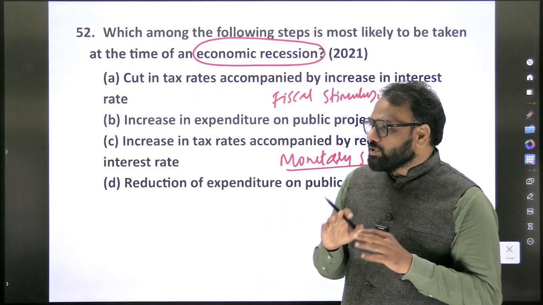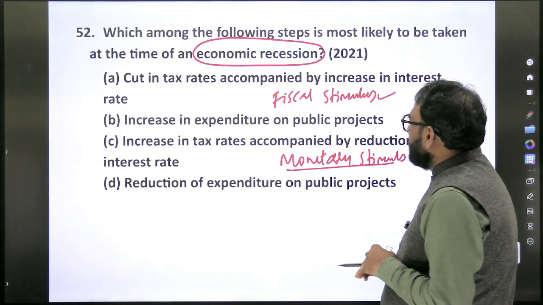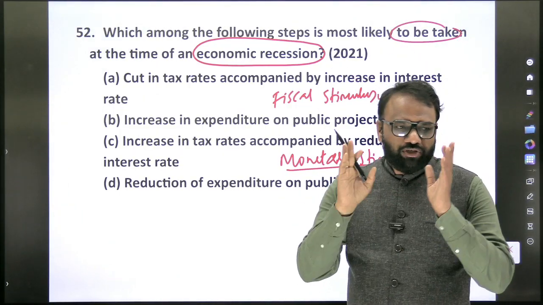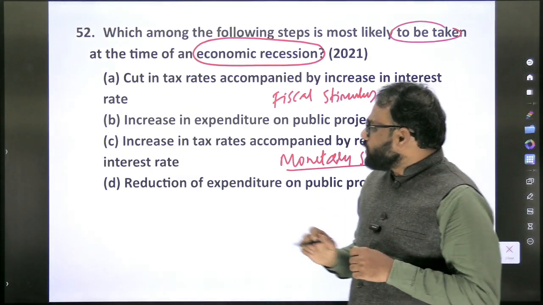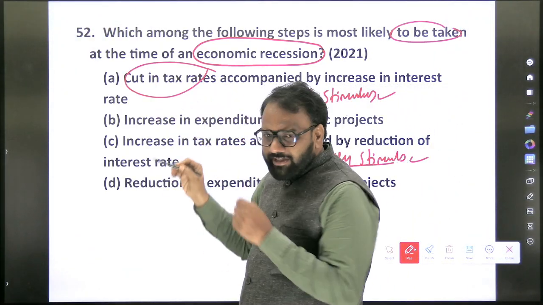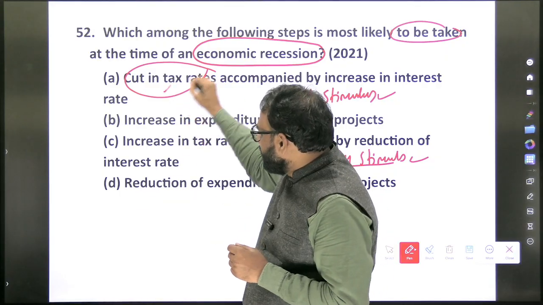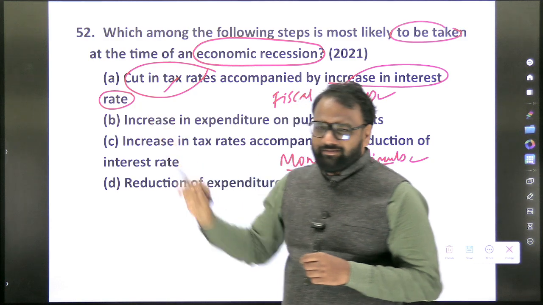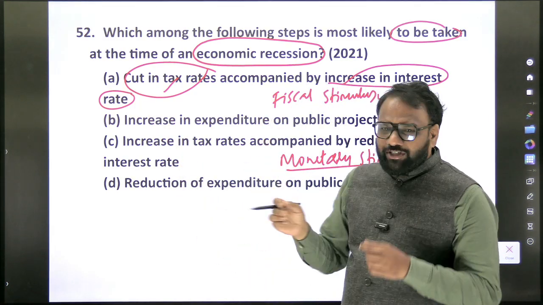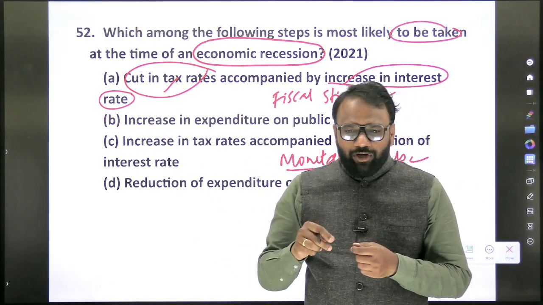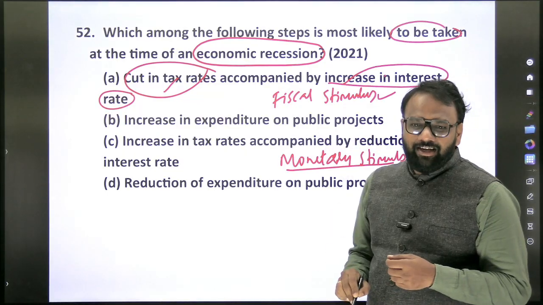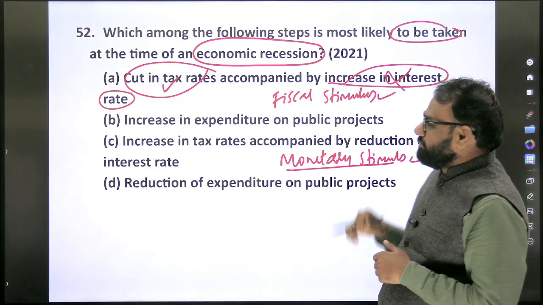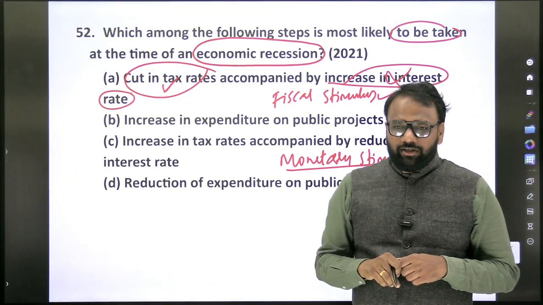Now taking these things into account, we shall look into the options. The step most likely to be taken at the time of economic recession means we want to give a push. So, cut in tax rates. Will we cut the tax rates? Yes, definitely. Accompanied by increase in interest rate. When it comes to fiscal policy, you are going to cut the taxes. When it comes to monetary policy, will you increase or decrease? You will decrease. So in the first option, the first part is correct, but the second part is not correct.